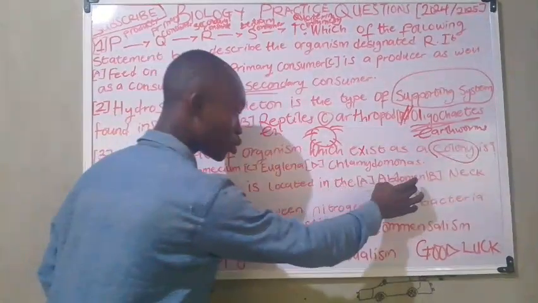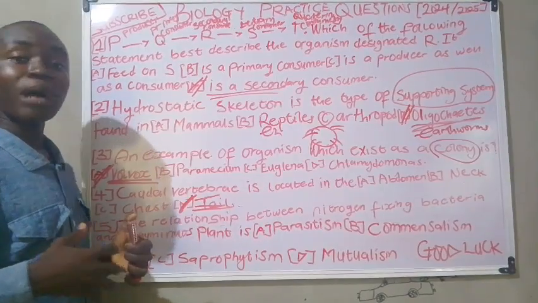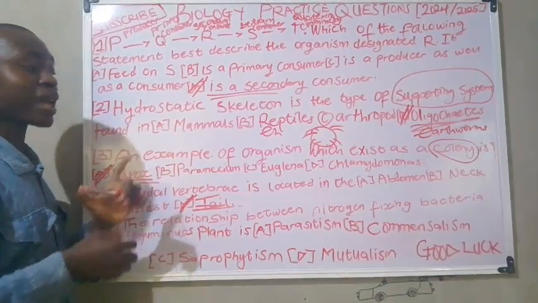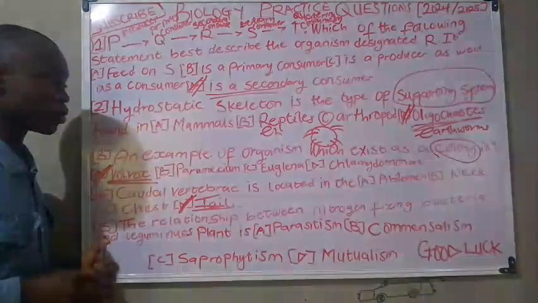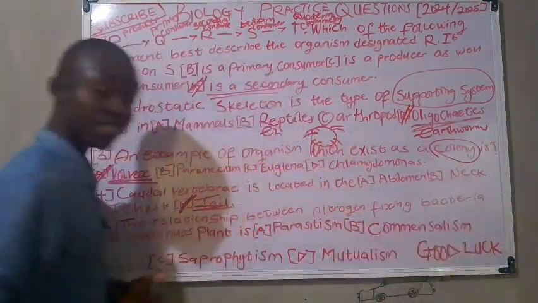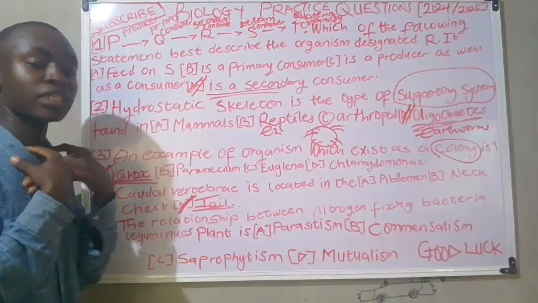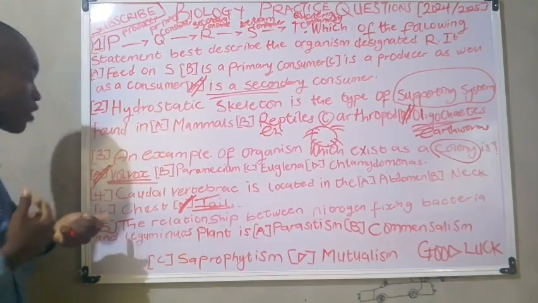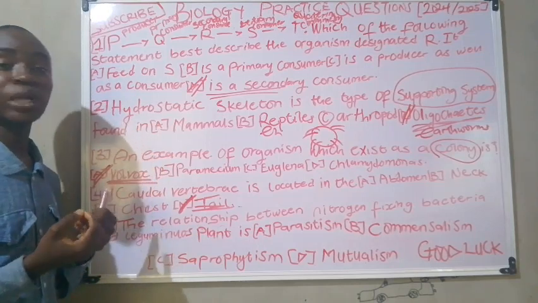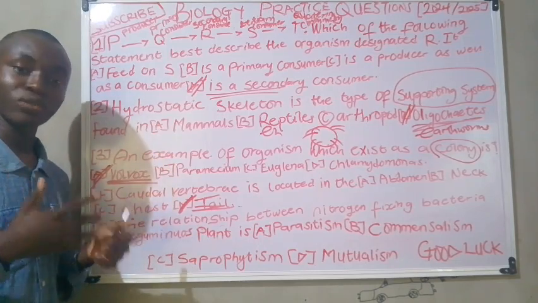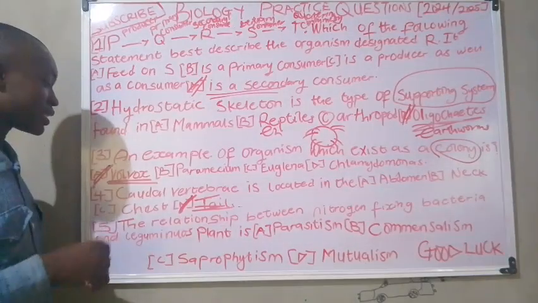Now for abdomen, it is the lumbar vertebrae. The vertebrae that is located in the abdomen is named the lumbar vertebrae. Now for neck, it is the cervical vertebrae. Cervical vertebrae is located in the neck region, while for chest it is the thoracic vertebrae. Thoracic vertebrae is located in the chest region. That should be noted. Now let's move to the next practice question.